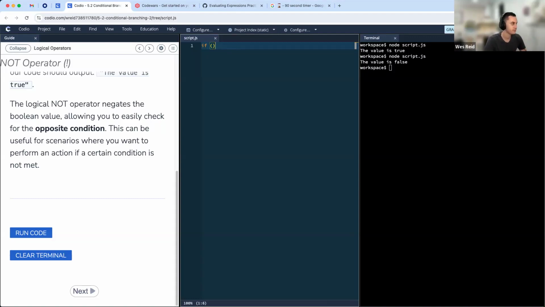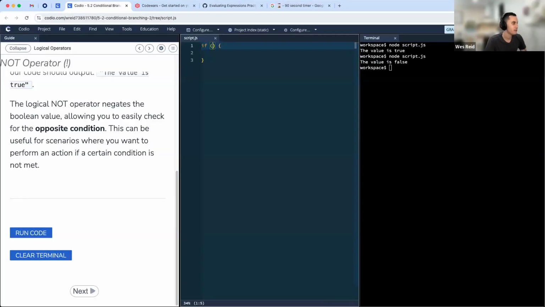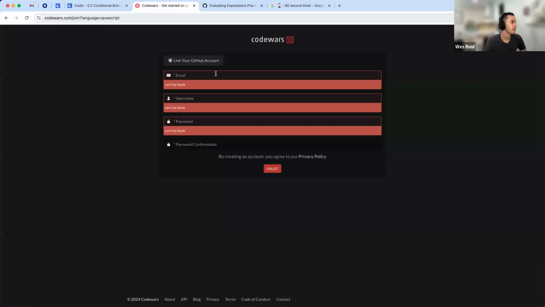So what I'm imagining here, if we take a look at this first value, the email, we see here it can't be blank, right? So I might have something here where it's to say, if email is blank, then I want to show a message to the user, right? This kind of variable name, I would say, is a nice one because it tells us exactly what we're checking for. Let's say I add in some text in here.